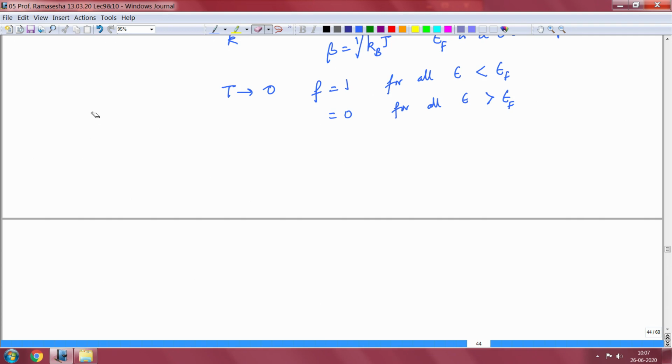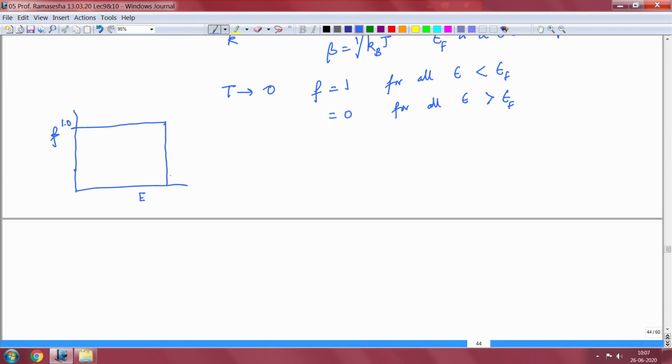The way the Fermi-Dirac distribution looks is the following. I am looking at f, which is the probability of finding a state occupied as a function of energy. Let me have 1.0 here. So the probability is unity up to the Fermi energy.